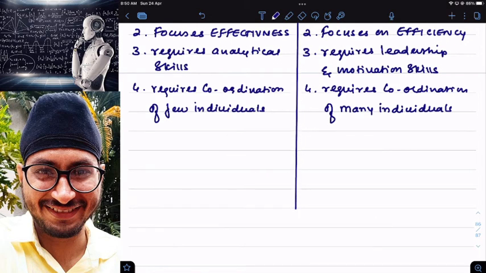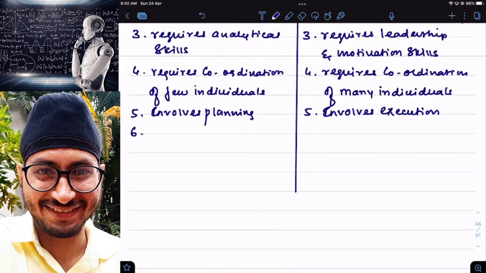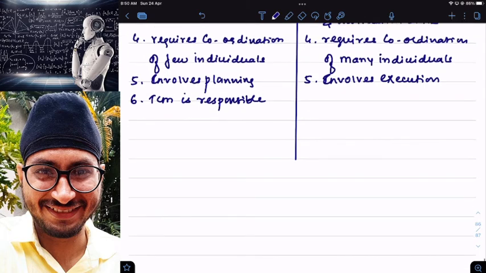Strategy formulation involves planning, and strategy implementation involves execution. Next, top level management is responsible for formulating strategy.